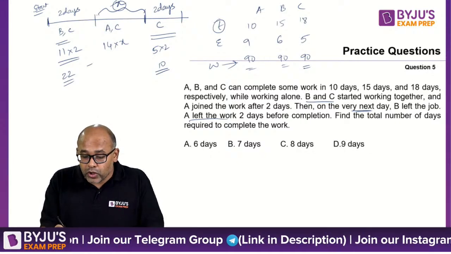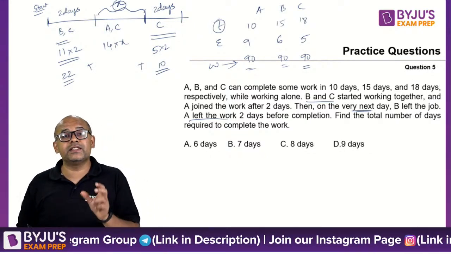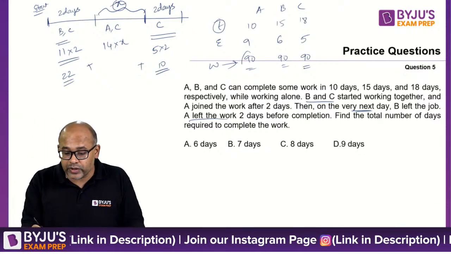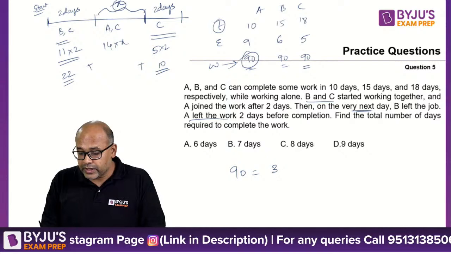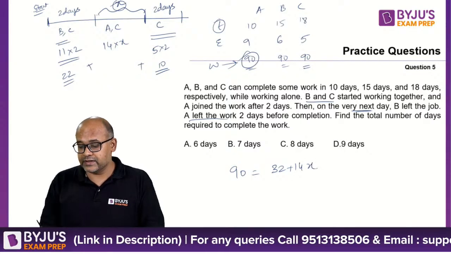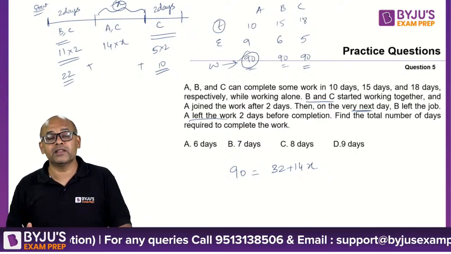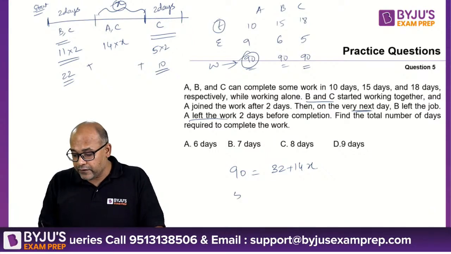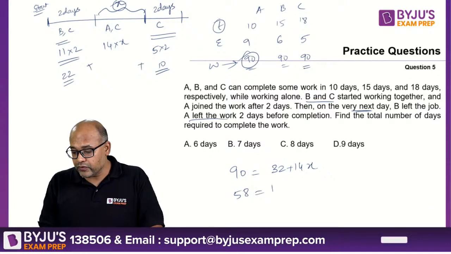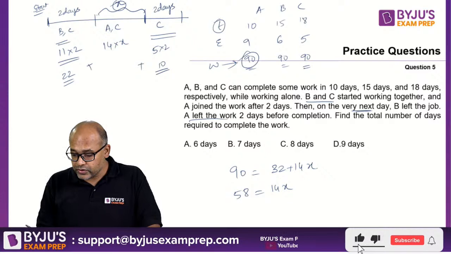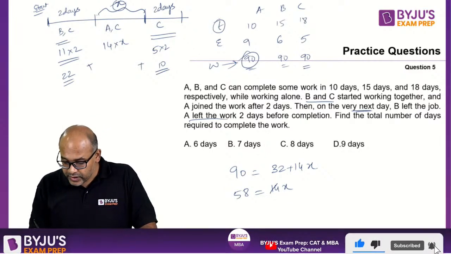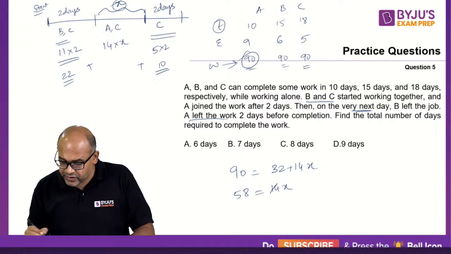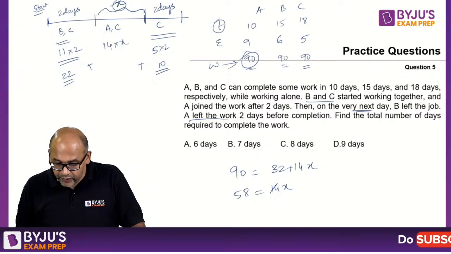Right? So these three totals should add up to 90. So my 90 is equal to 32 plus 14x. Or 90 minus 32 is how much? 58. Is equal to 14x. So this will be... 7 doesn't go, right? So this will be a fraction. Find the total number of days to complete.